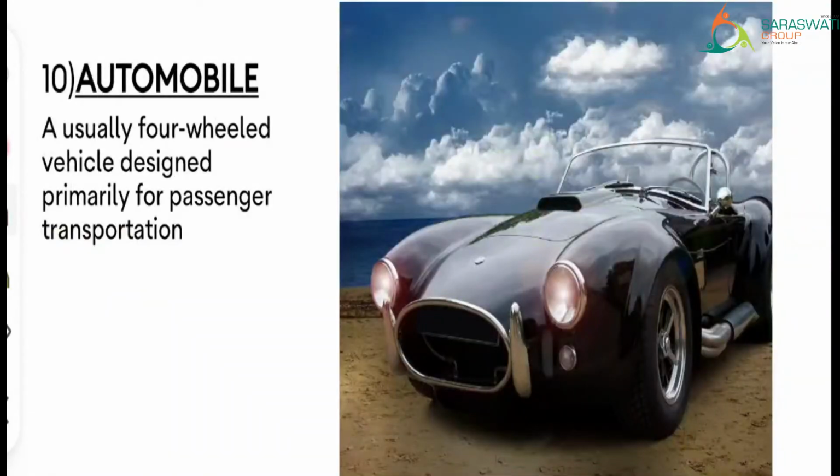Next, automobile. Automobile means a usually four-wheeled vehicle designed primarily for passenger transportation. You can say it is usually a four-wheeled vehicle, any vehicle which has four wheels. But it is designed for the transportation of passengers, not goods or any such things. Clear? So it is an automobile. I have shared the picture of a car. It comes under the category of automobile.